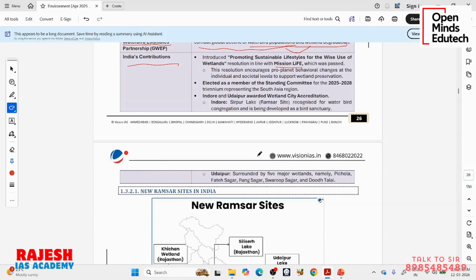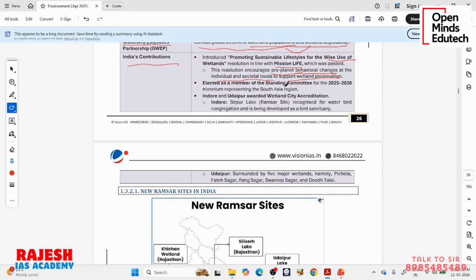It is not just that governments do something to protect the environment. The Government of India has come up with a concept called Mission LiFE, and it is proposing to the world that it is not just the government's duty. Every person on the planet, through pro-planet behavioral changes, can bring changes at individual and societal levels which will support overall climate preservation on Earth. One component in this Mission LiFE is related to wise use of wetlands. So we have put up a component for wetlands under this Mission LiFE proposed by India.